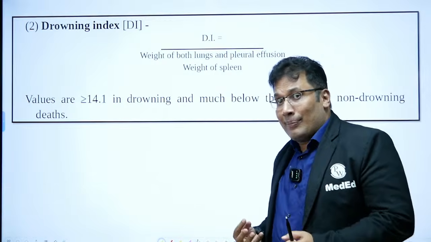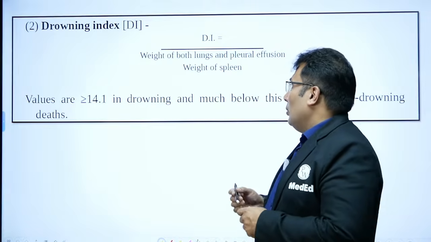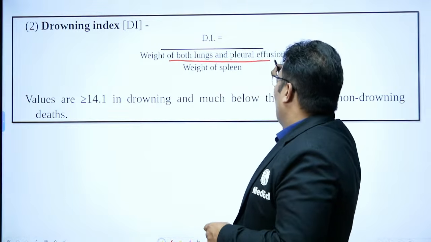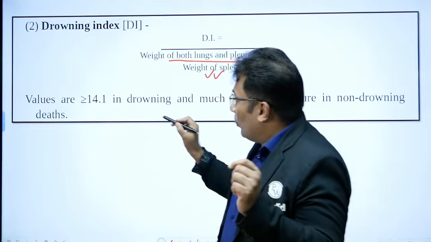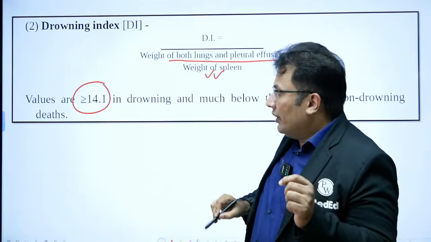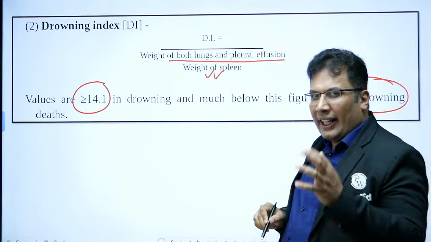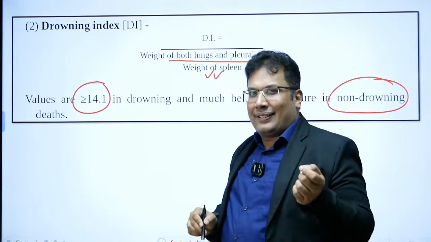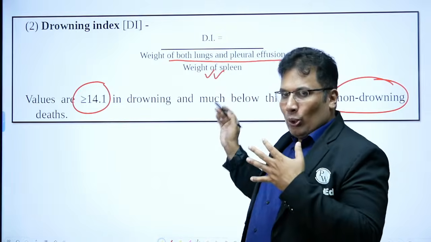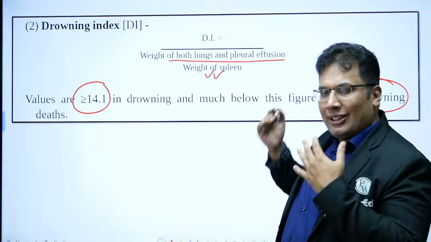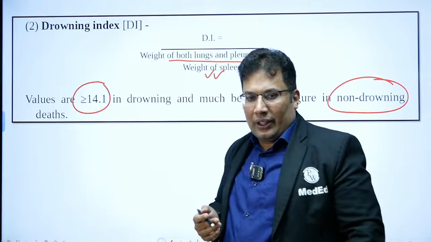Before that, yesterday some student asked me, sir, what is drowning index? So drowning index is equal to the weight of both the lungs plus pleural effusion divided by the weight of the spleen. When it is more than 14.1, then it is drowning. Less than that, it is non-drowning. Again, this is not a very good index. It is just given in the standard textbook: drowning index is equal to weight of both the lungs plus pleural effusion divided by weight of the spleen. More than 14.1, drowning. Less than 14.1, non-drowning.